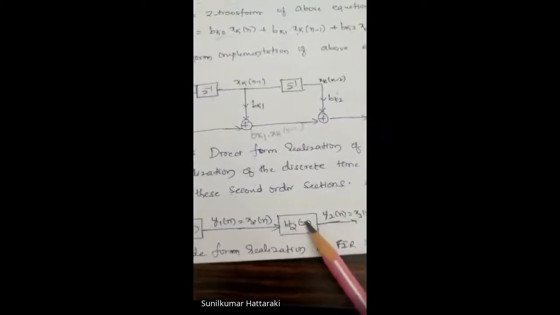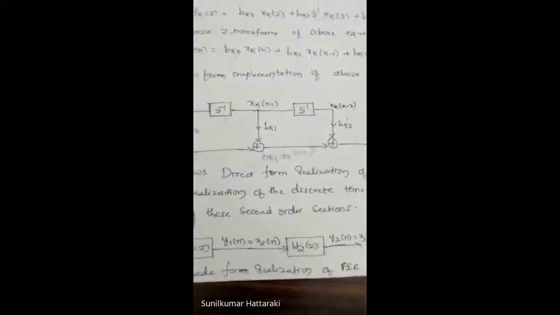The output of this system is connected in series with the next subsystem, and this goes on up to as many subsystems as there are values. This is about the cascade realization of FIR filters. Regarding direct form realization as well as cascade realization, you will come to know clearly and thoroughly when we discuss numericals on that. So let us move on to the numericals.